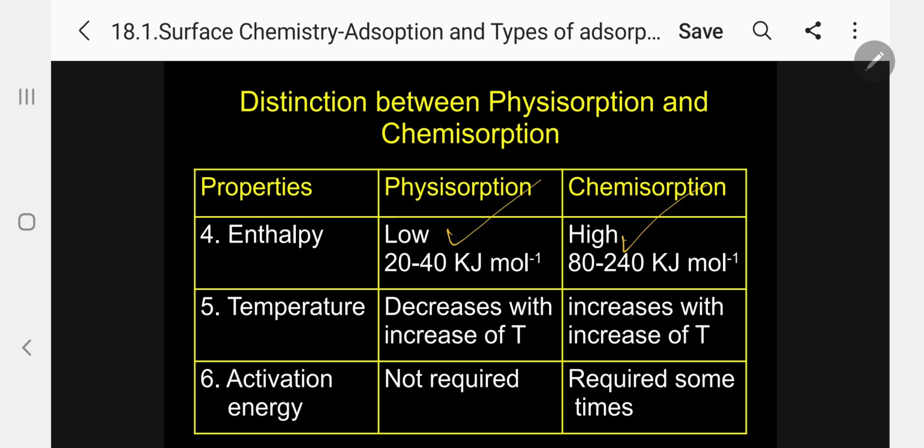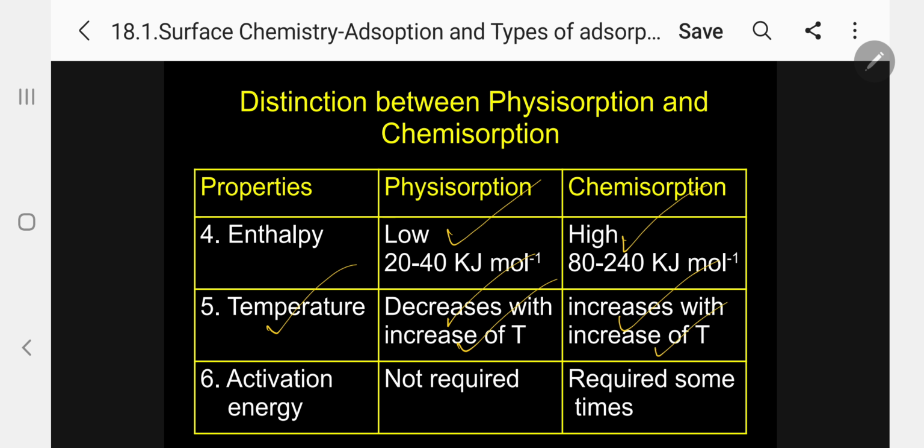Coming to the next property, temperature. Generally, physisorption decreases with increase of temperature, whereas chemisorption increases with increase of temperature.